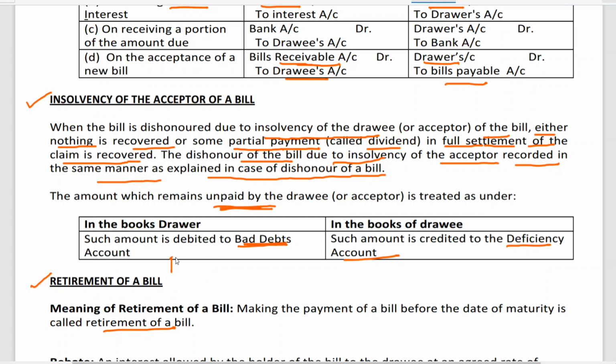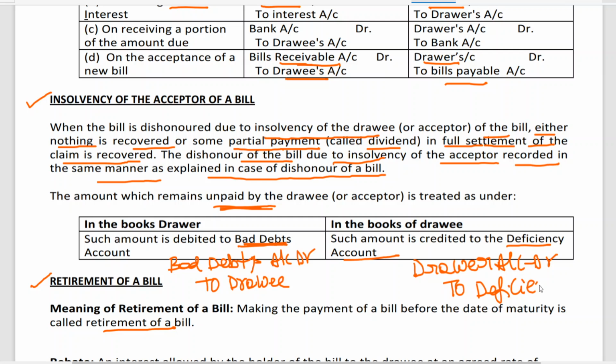In simple words, the entry will be bad debts account debit to drawee account, and drawer account debit to deficiency account. The amount which remains unpaid by the drawee is treated as: bad debts account debit to drawee account; drawer account debit to deficiency account.